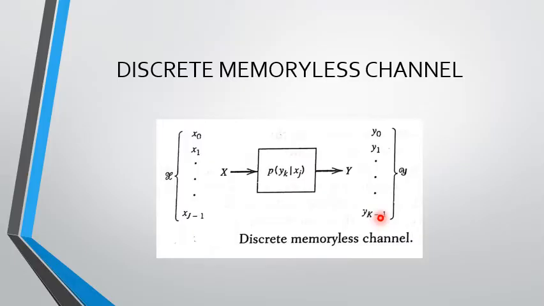So the channel is said to be memoryless when the current output symbol depends only on the current input symbol. For example, y0 depends on x0 and y1 depends on x1. But y1 does not depend on the previous input symbol x0. And this p of yk given xj is the transition probability for all j and k.